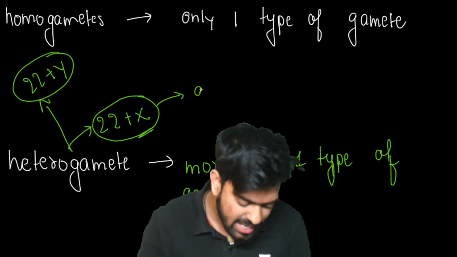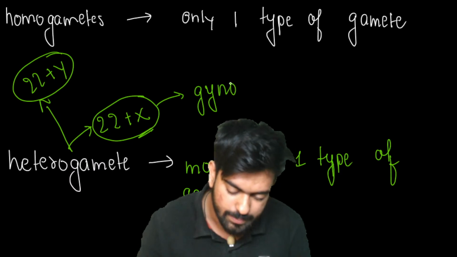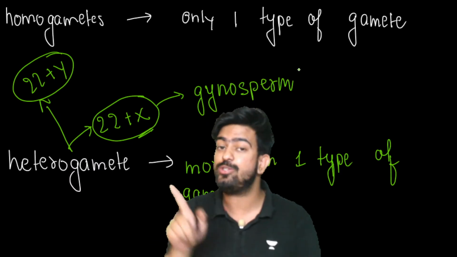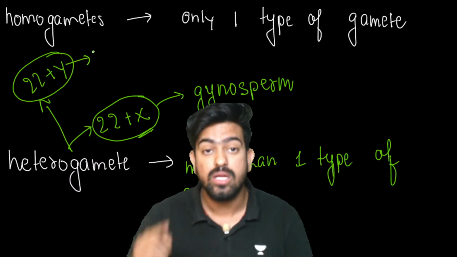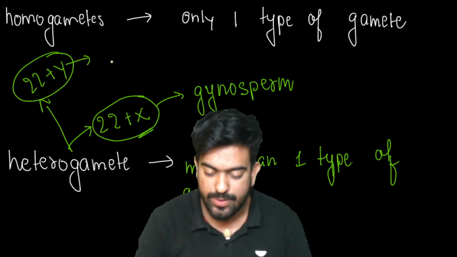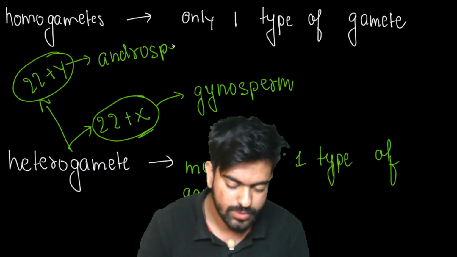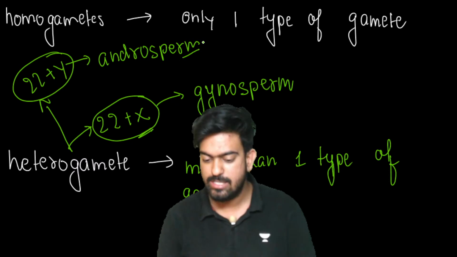So can I name it as gynosperm? Gynosperm. That means it is that sperm which is going to make female, and this is that sperm which is going to make male. So I'm going to write here androsperm. Clear? Clear to everyone? Yes.